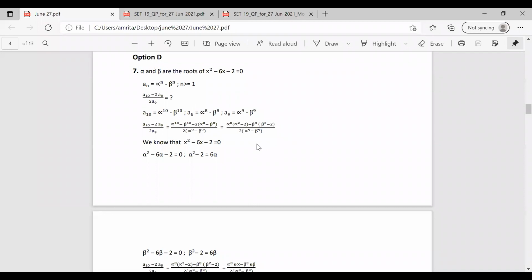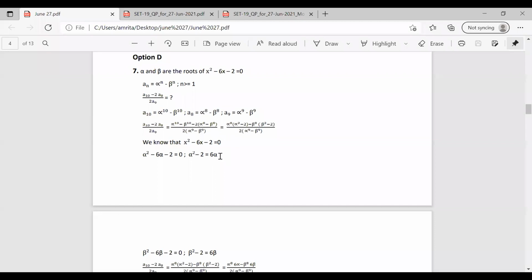And it is given in the question that alpha and beta are the roots of the equation x square minus 6x minus 2 equal to 0. So we can rewrite this equation as alpha square minus 6 alpha minus 2 equal to 0. From this, we can find the value of alpha square minus 2, which is equal to 6 alpha. Similarly, we can find the value of beta square minus 2 as 6 beta.